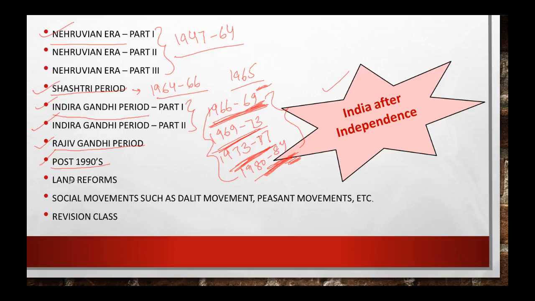Then the Rajiv Gandhi period, then post 1990s, okay. Then after that, we will be discussing the various land reforms which happened in India, okay, then social movements such as the Dalit movement, peasant movement, and movements related to women, we will be discussing that. And then in the last class we will be revising everything, and that too only the most important things we will be talking about.